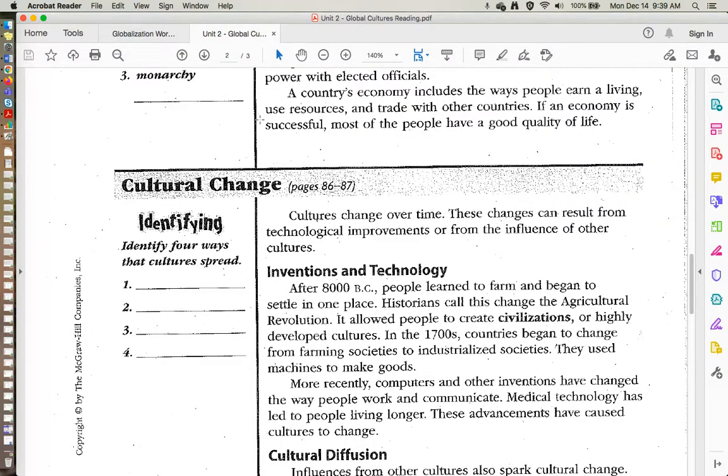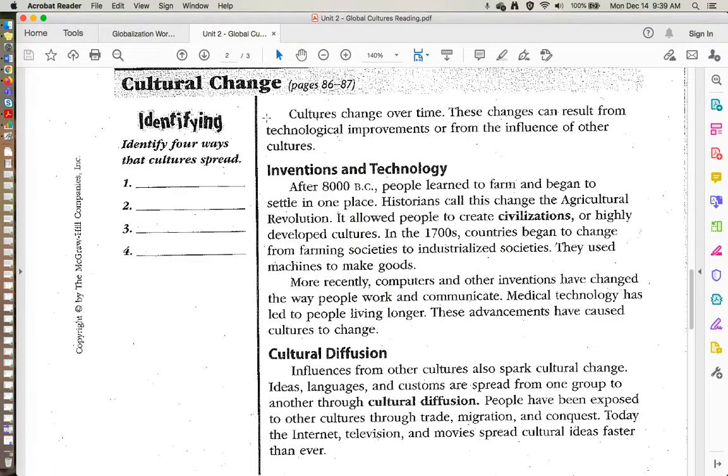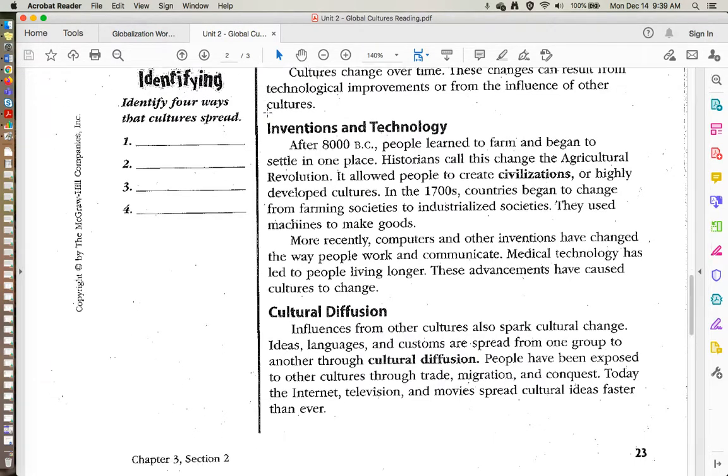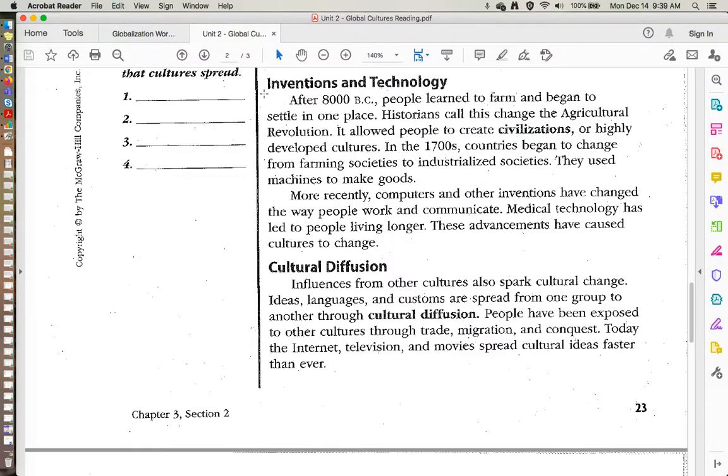A country's economy includes the ways people earn a living, use resources, and trade with other countries. If an economy is successful, most of the people have a good quality of life. Cultural changes over time. These changes can result in technological improvements or from influence of other cultures. Inventions and technology. After 8000 BC, people learned to farm and began to settle in one place. Historians call this change the agricultural revolution. It allowed people to create civilizations or highly developed cultures.